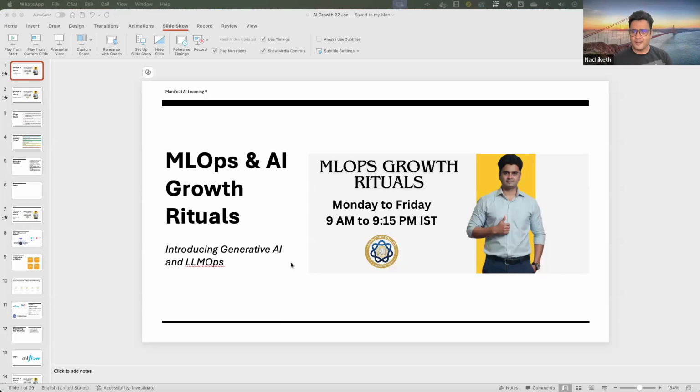All right, so let's get started with today's session. Now, the topic of today's session is generative AI and LLMOps. You might have seen news that we have got various models right now. We have OpenAI's ChatGPT and GPT models, Google's Gemini, and DeepSeek. Even Alibaba Cloud has released its own generative AI model.